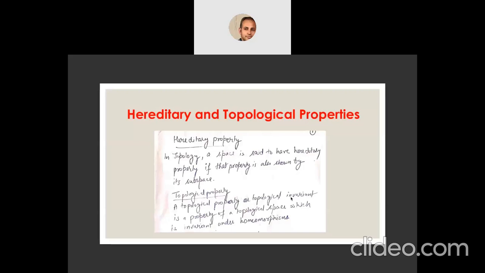Invariant under homeomorphism means if two spaces are homeomorphic to each other, and a property is shown by one space, then the same property will also be shown by the other space, which is the homeomorphic image of the earlier space. Then that property is said to be a topological property, which remains invariant under homeomorphism.